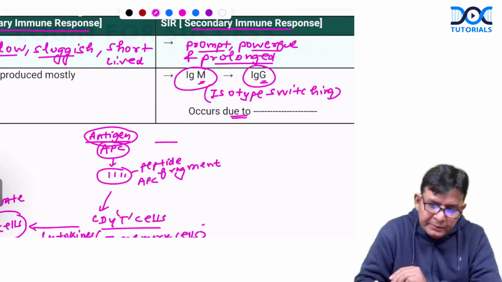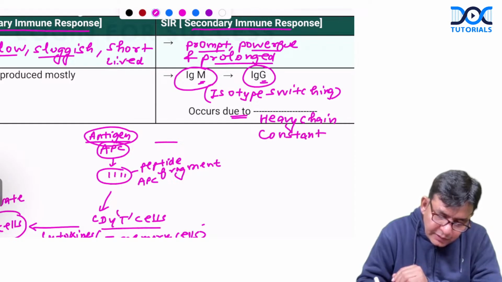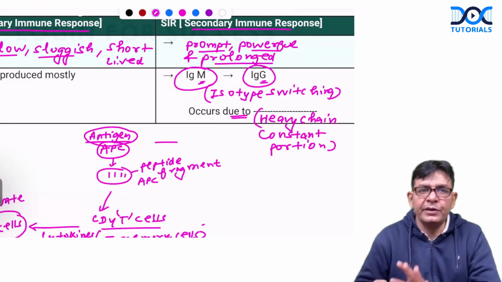This also is important. This is in the heavy chain. And which portion of heavy chain? Constant portion, guys. Constant portion of heavy chain. Remember this particular point. This will come somewhere definitely.